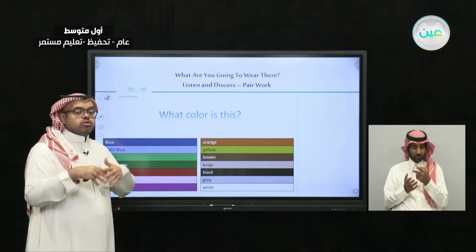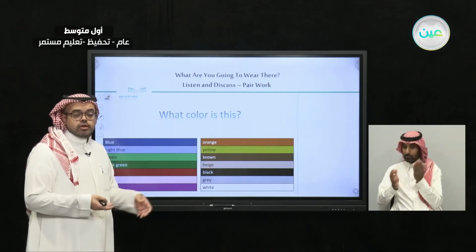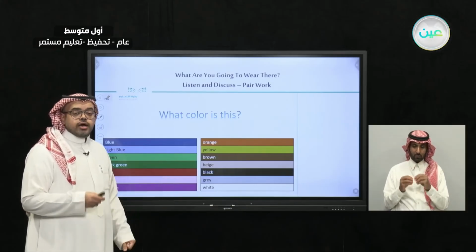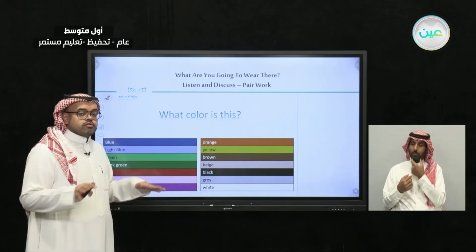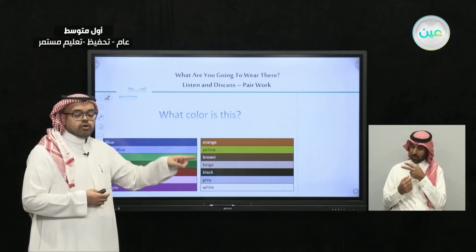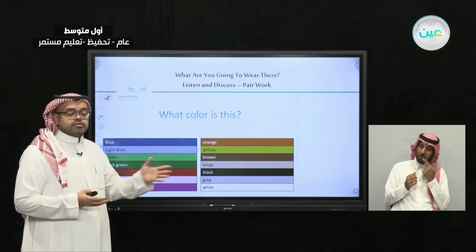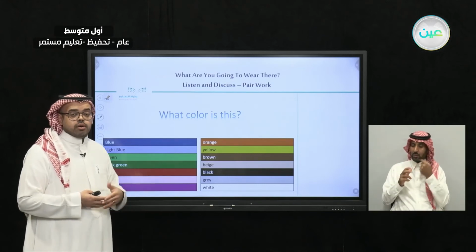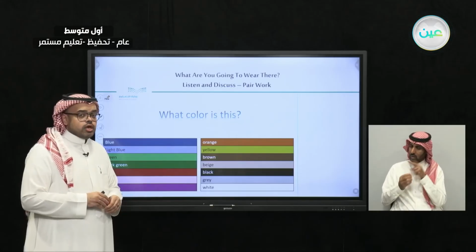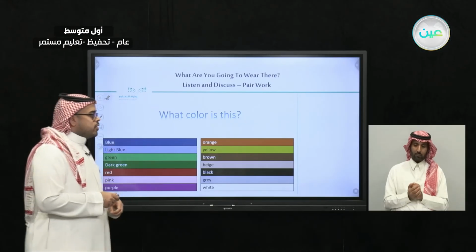So you can look around you and find different things, maybe different clothing, with these colors. Try to pronounce these colors with the things around you. For example, you can say, I can see a brown chair, or maybe a black screen, or a blue laptop. So have a look around you and see the different objects with different colors.